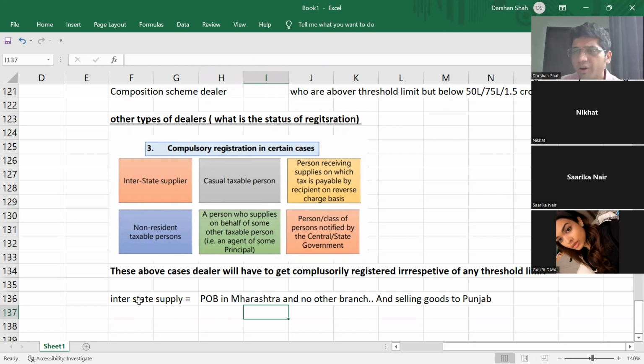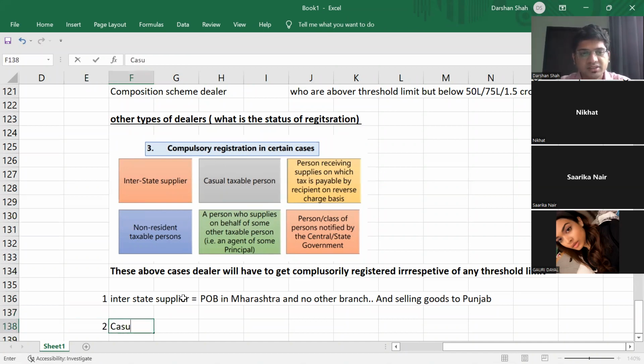You don't have a branch or showroom in Punjab. You are just based in Maharashtra and selling goods to Punjab. Then you are an interstate supplier. For you, there is no concept of threshold limit. You have to get yourself registered. Clear? First category is clear.